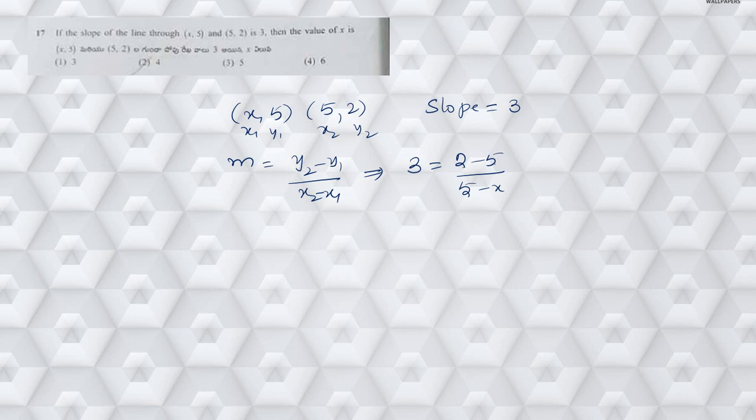Now 2 minus 5 is minus 3. So this 3 in minus 3 cancels, minus 1 times. When you do cross multiplication, what are you going to get? 5 minus x is equal to minus 1. When you multiply with minus on both sides, I am going to have x minus 5 is equal to 1. From this, x is equal to 1 plus 5, which is equal to 6. Hence the value of x is 6 here.